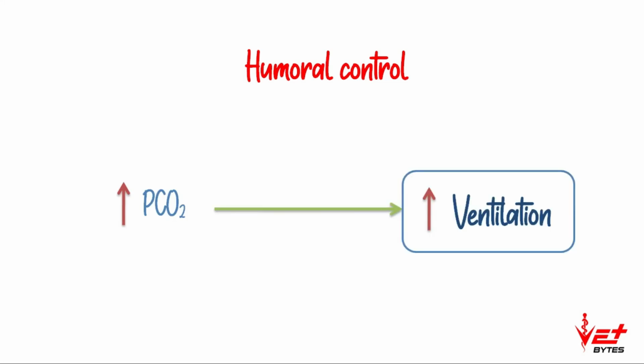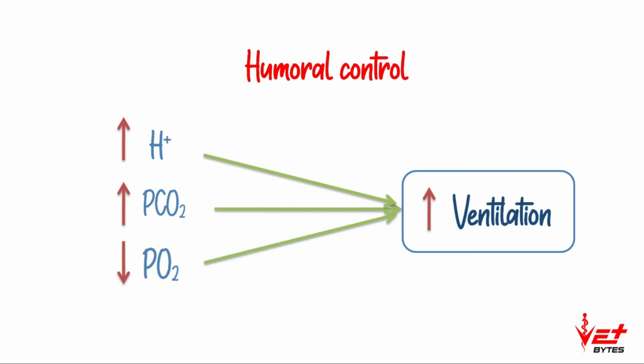Presence of abnormal levels of certain chemicals also regulates the respiration. This is called humoral control. Increased amount of carbon dioxide in the blood causes increased ventilation, and increased hydrogen ion concentration in the blood also increases the ventilation, and the presence of decreased oxygen in the blood increases the ventilation. Similarly, increased oxygen and decreased carbon dioxide decreases the ventilation.